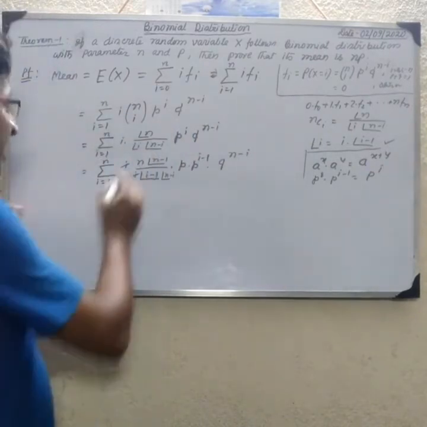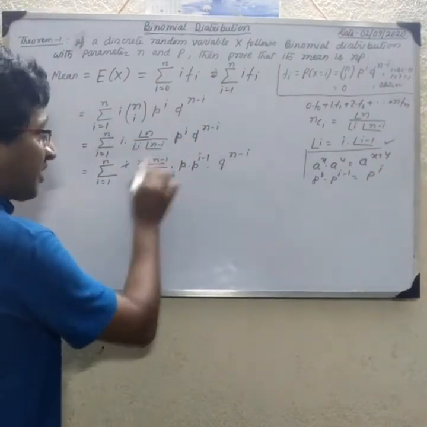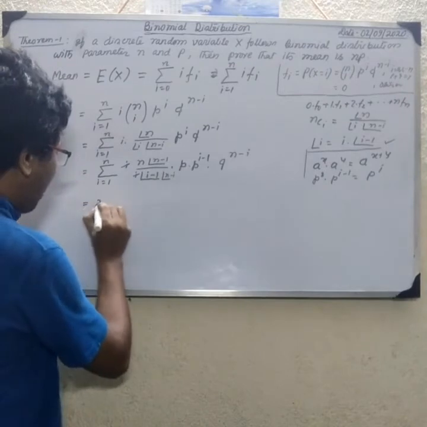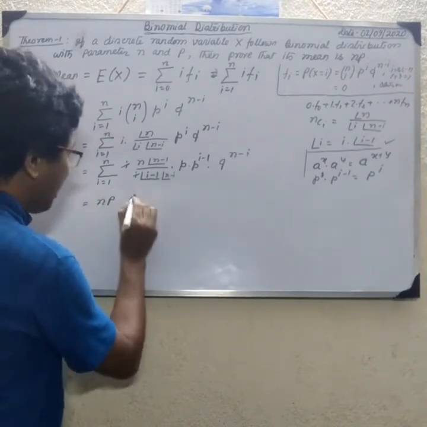Okay, n and p do not depend on I, so we write np outside.